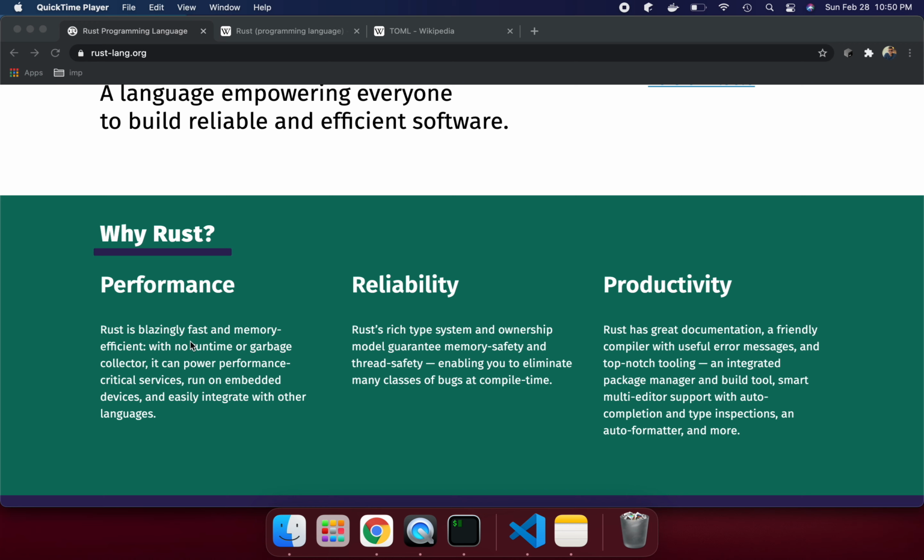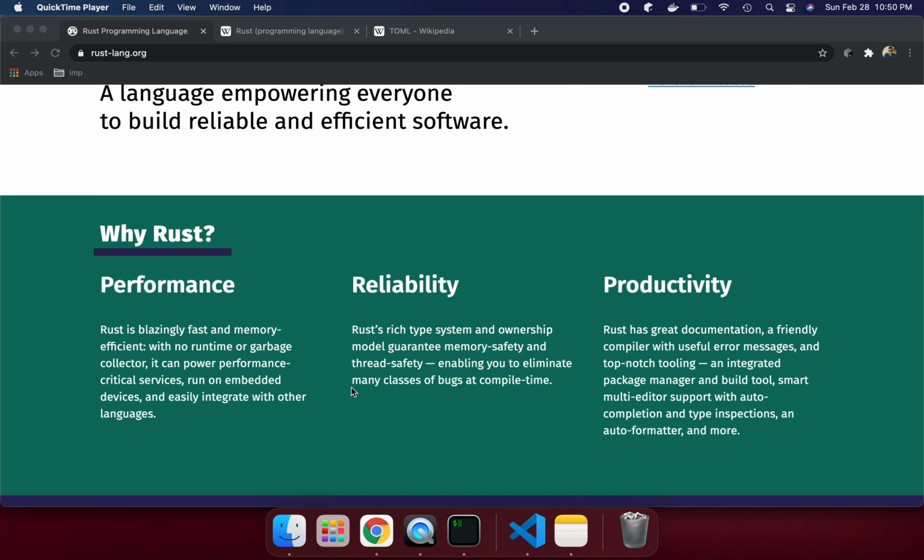Rust is blazing fast and memory efficient with no runtime or garbage collector. That is the key thing. So you will not get any garbage collection issues at runtime. It can power performance-critical services, run on embedded devices, and easily integrate with other languages. So we can also integrate with other languages.